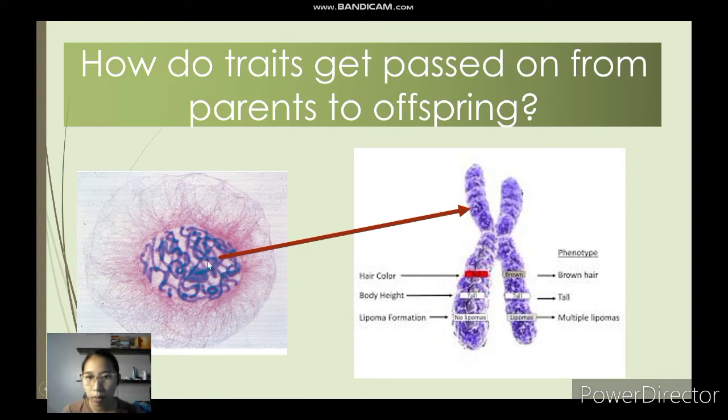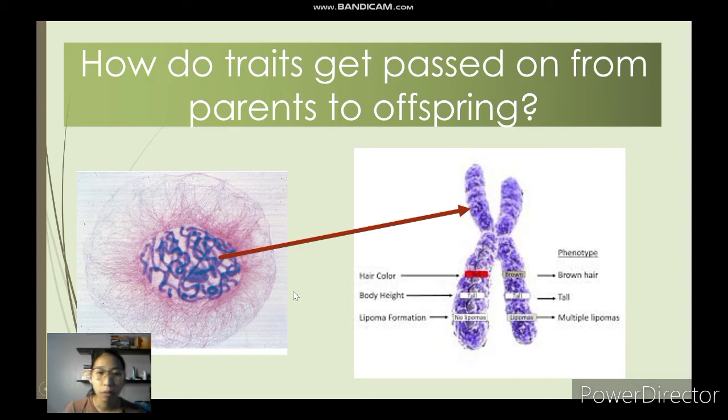So these threads, these are your chromosomes, condensed genetic material or DNA. Then the chromosomes have special regions where we can find the genes. Some are called junk genes, but there are also genes that are very useful in terms of directing what the characteristics of an organism are.